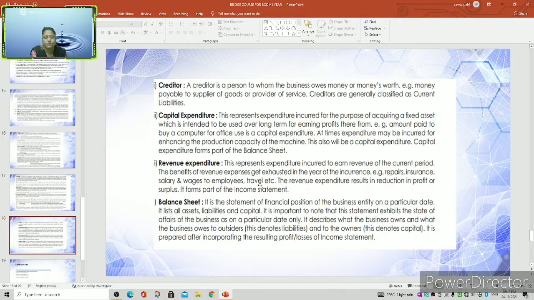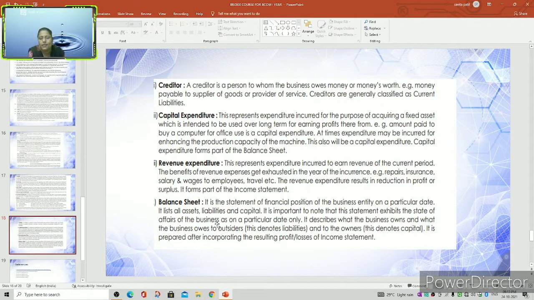Then let us see the meaning of the balance sheet. Balance sheet is the financial position of the business entity on a particular date. That is, it lists all assets, liabilities and capital. First let us understand it's a financial statement containing the assets and the liabilities, and it is prepared to know the financial position of the particular business.